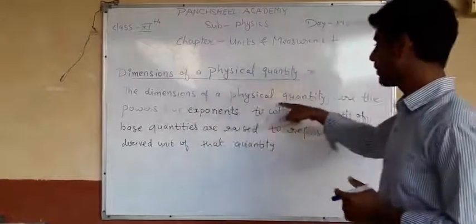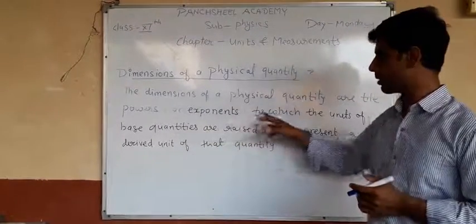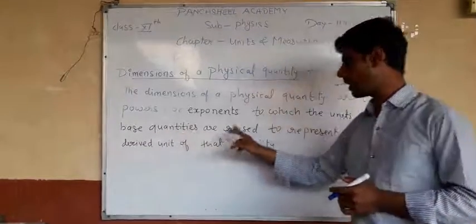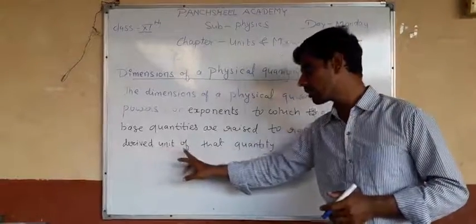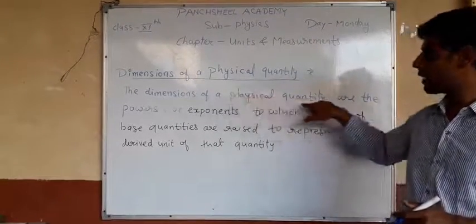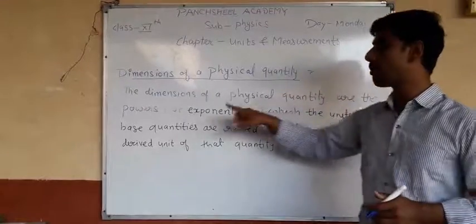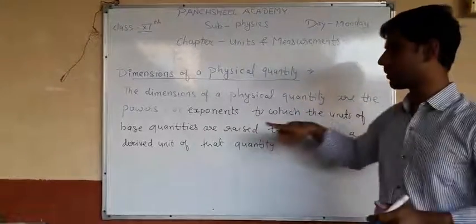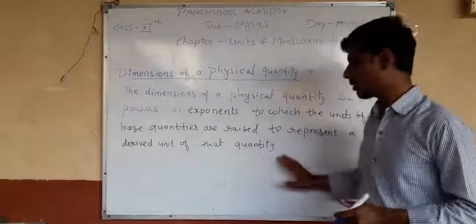The dimensions of a physical quantity are the powers or exponents to which the units of base quantities are raised to represent a derived unit of that quantity. What is a physical quantity? That quantity which can be measured is a physical quantity. Its dimensions are the powers or exponents to which the units of base quantities are raised to represent a derived unit of that quantity.